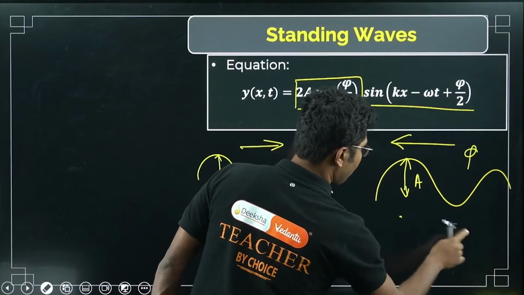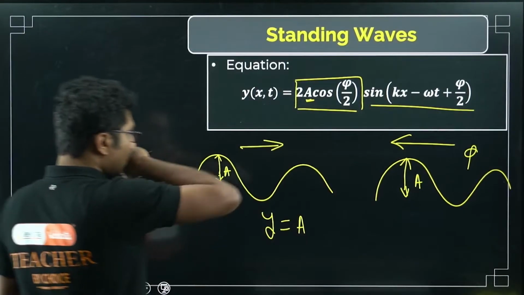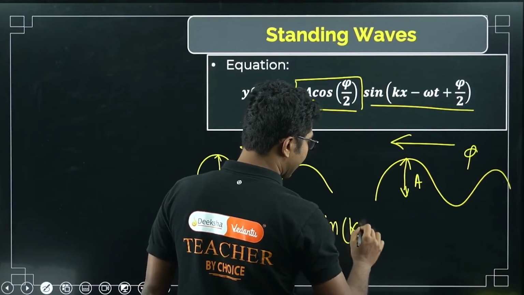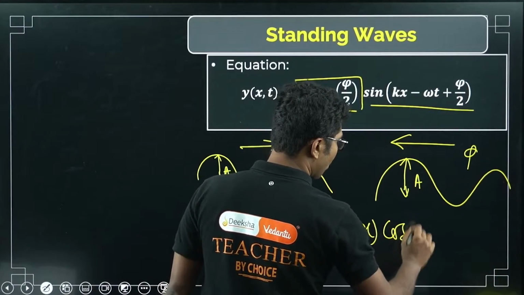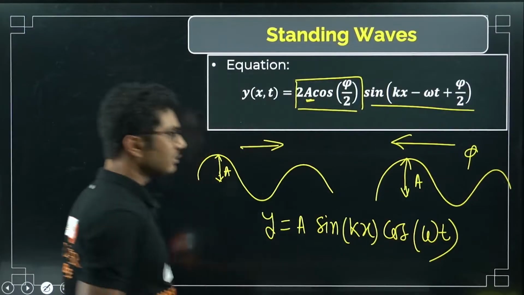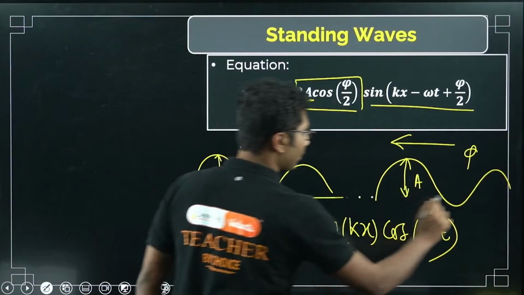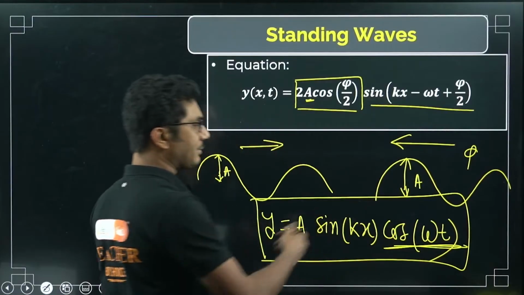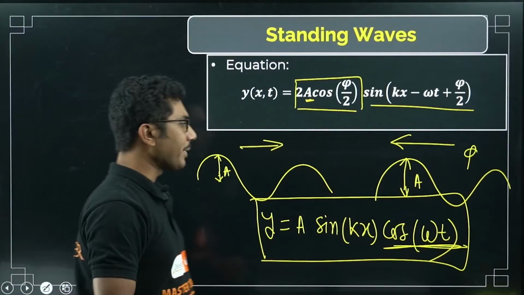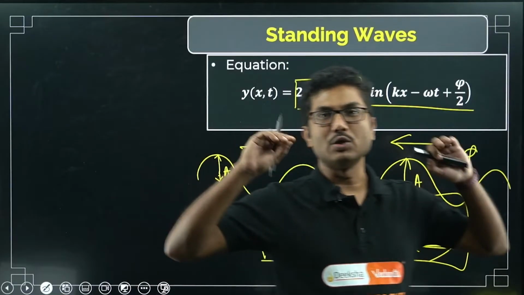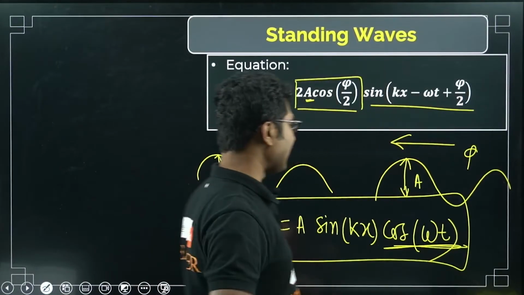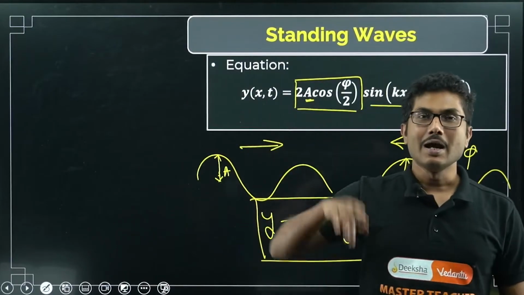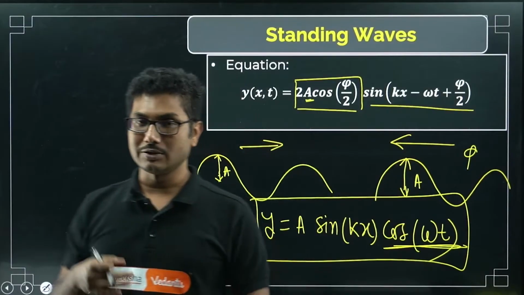This is wrong. In fact, it can be said that it is sine kx into cos omega t. So this is also the equation. Actually, this is the equation of standing wave. So as you can see in the standing wave, there is no relationship between x and omega t. So the wave does not propagate when they have equal amplitude. They superimpose and they produce an oscillation. So the medium starts oscillating, but there is no progress of the wave. That's why it is called a standing wave.